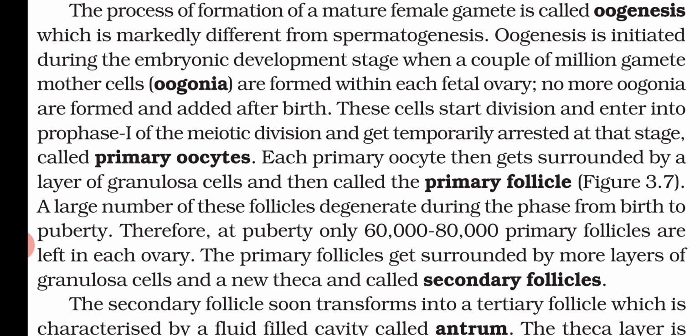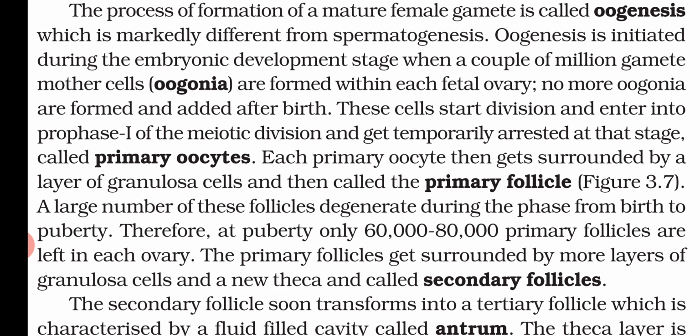And a large number of these follicles degenerate during the phase from birth to puberty. That means by the time females reach puberty, lots of these primary follicles have already degenerated. So at puberty only 60,000 to 80,000 primary follicles are left in each ovary. So that much is left in the ovaries, and the primary follicle gets surrounded by more layers